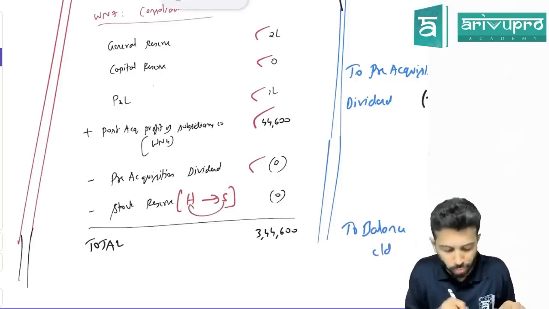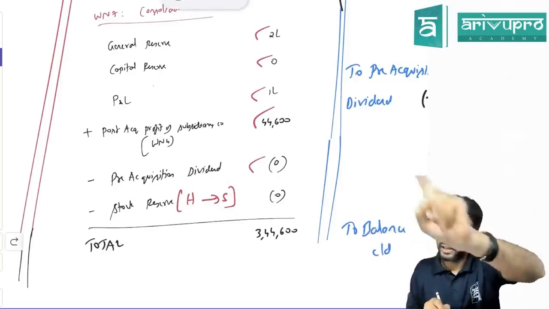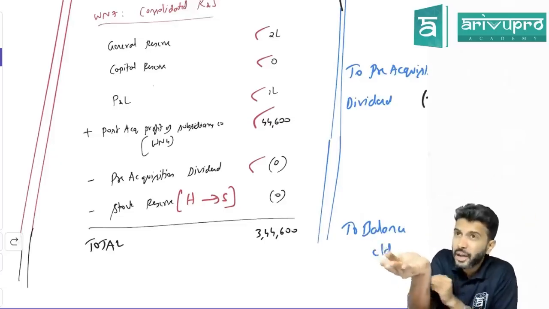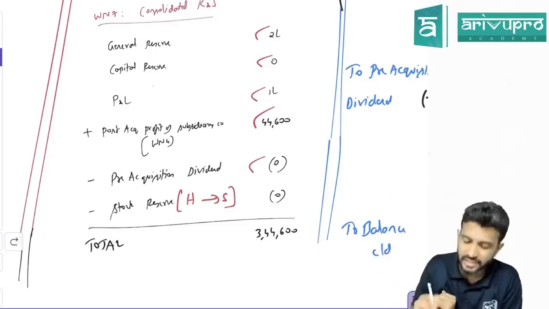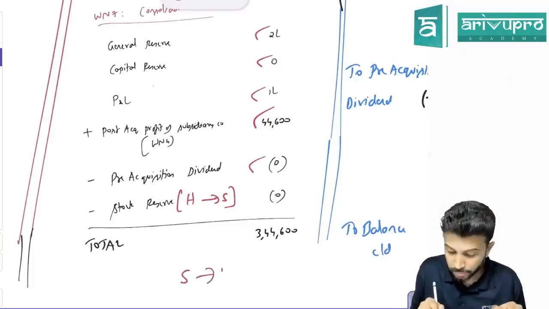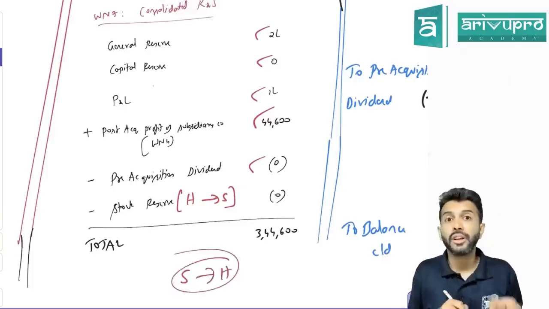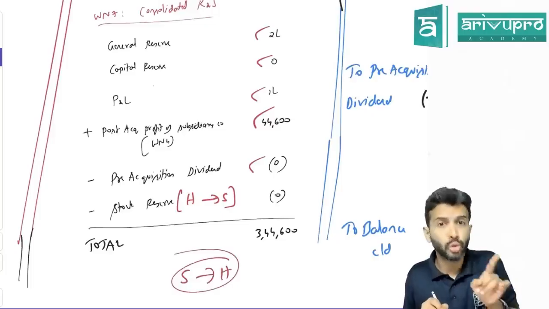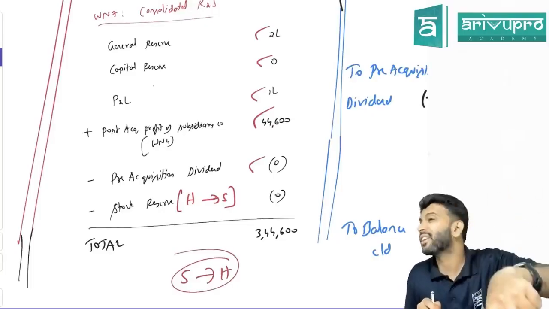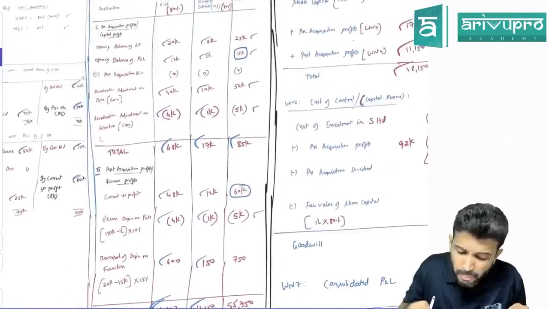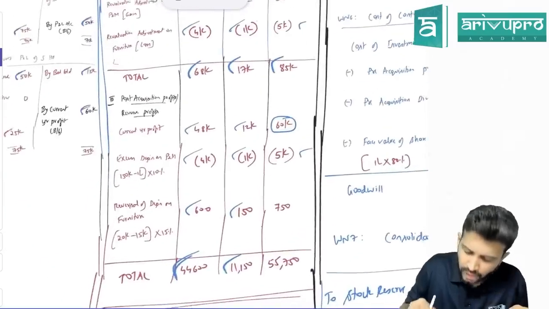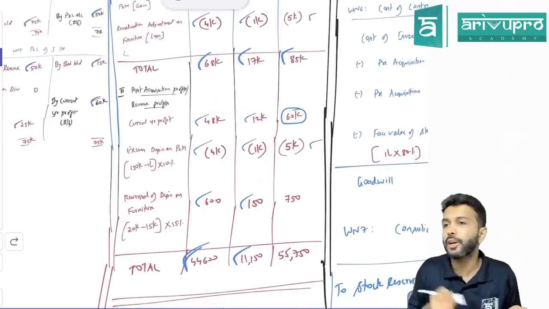Here, who sold the goods to whom? H to S. So who made the profit? H. That means H Limited's profit is unnecessarily increased, hence we have to reduce. Correct? Suppose subsidiary has sold goods to holding company, then who would have made the profit? Subsidiary company. Subsidiary company's profit you show under analysis of profit, under post acquisition profit you bring it in.